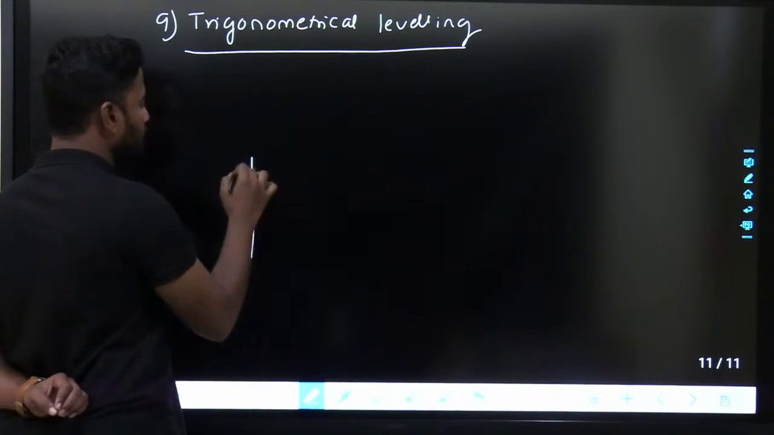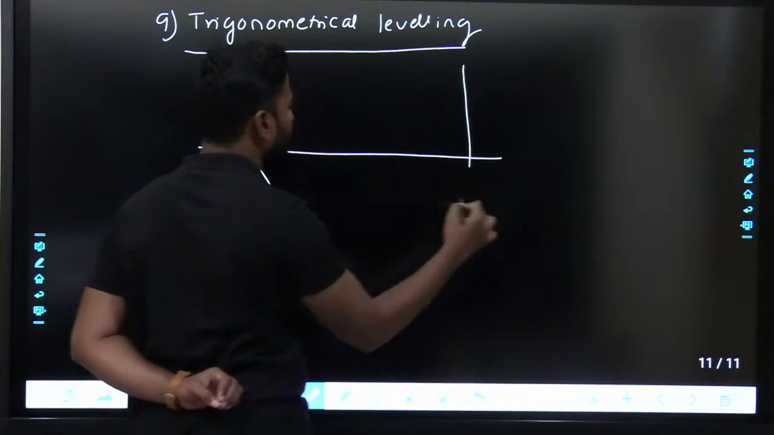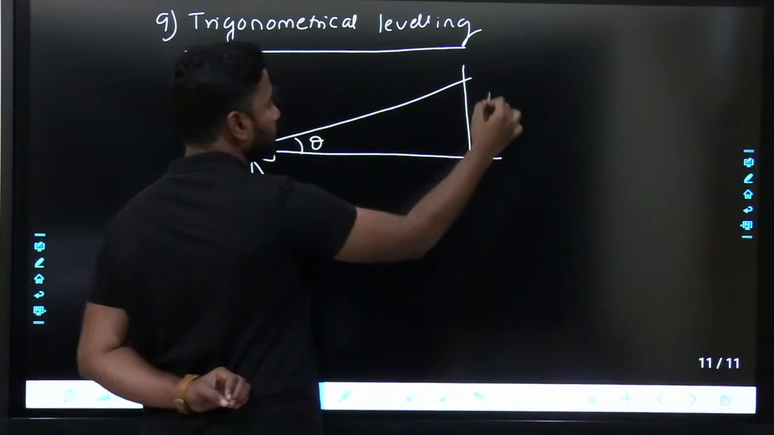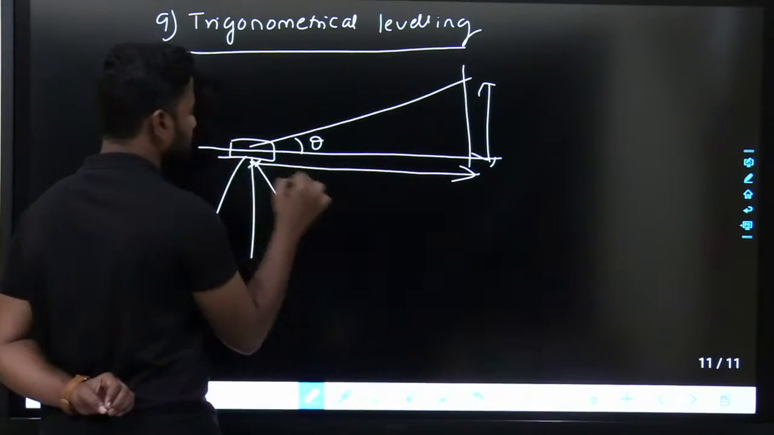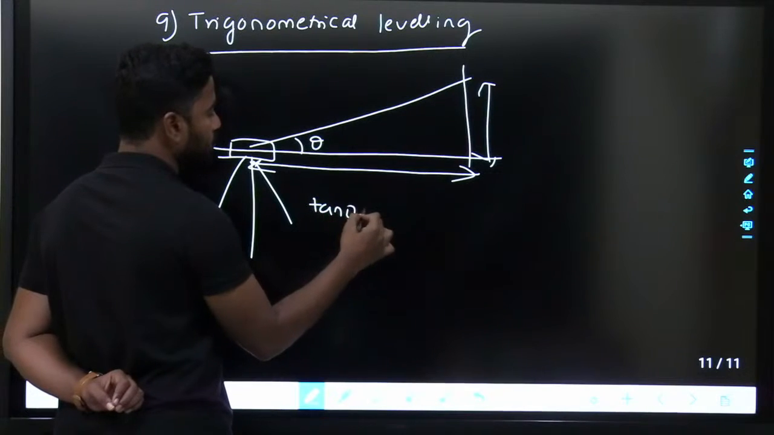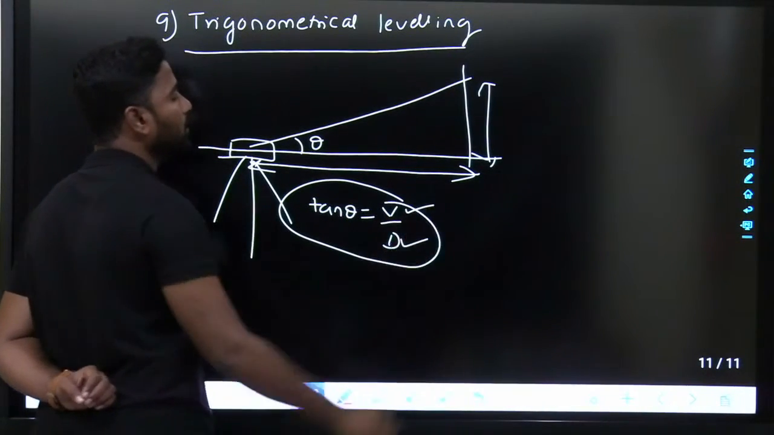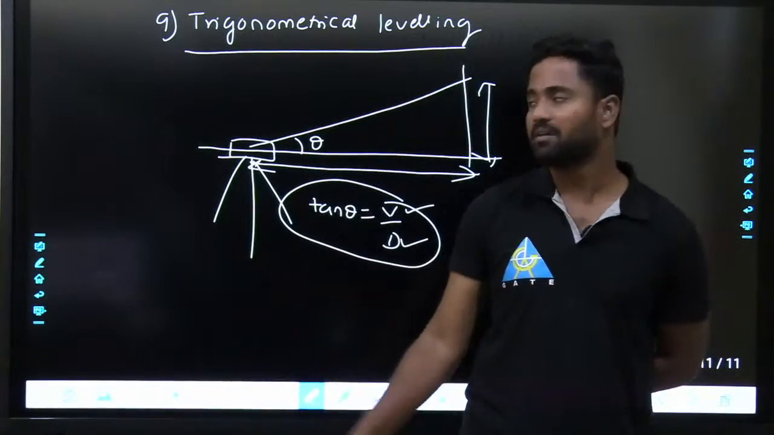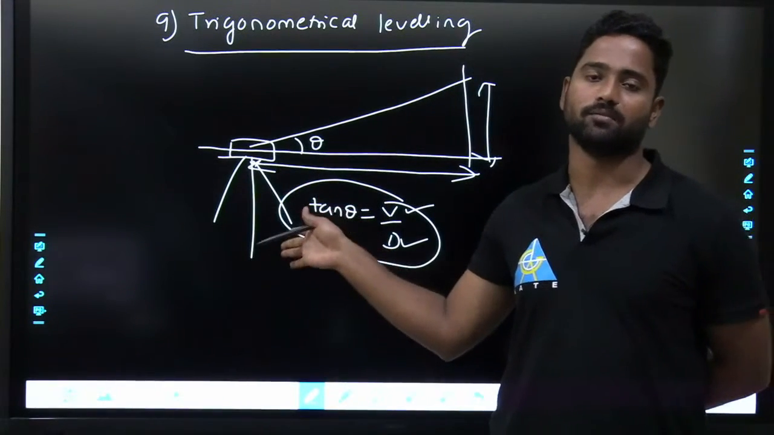That means you are keeping your tachyometer or any dumpy level over here. If you want to get the elevation of it, tan theta is equal to vertical distance upon horizontal distance, tan theta is equal to V upon D. So if you know D, we can calculate V. That is the idea. In trigonometrical leveling, we are going to do only this one, and 2 marks is asked from this.